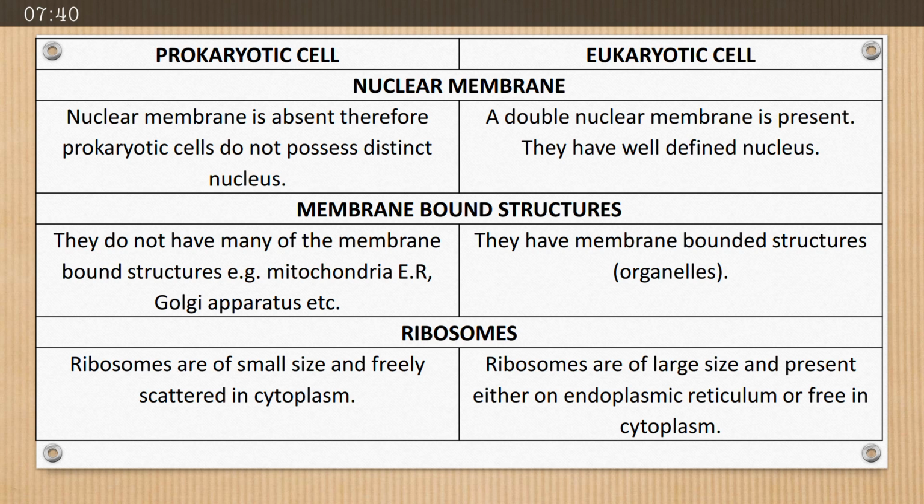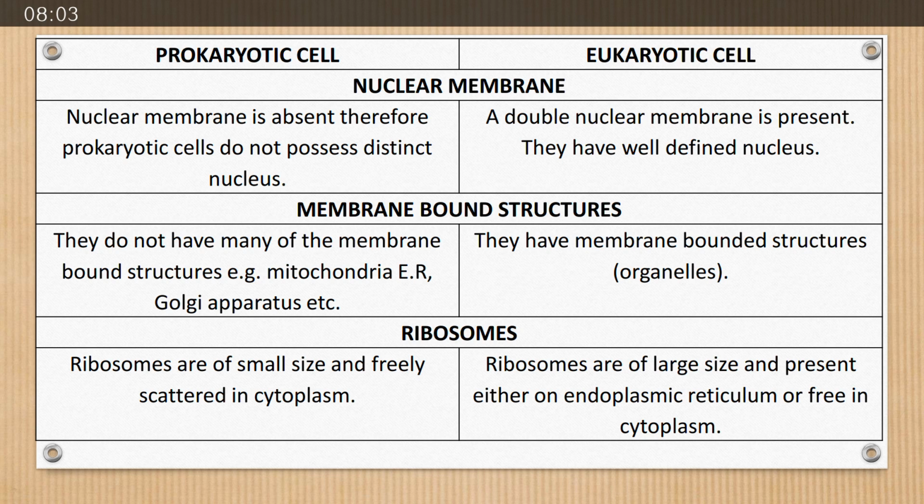The next difference is of membrane-bound organelles. Prokaryotic cell lack many of the membrane-bound organelles like mitochondria, endoplasmic reticulum, Golgi bodies, and other organelles which have membrane, while the eukaryotic cell have all of the membrane-bound organelles. Ribosomes.